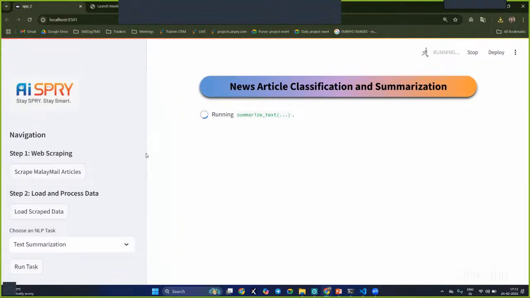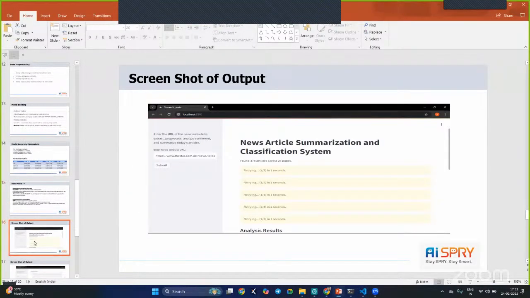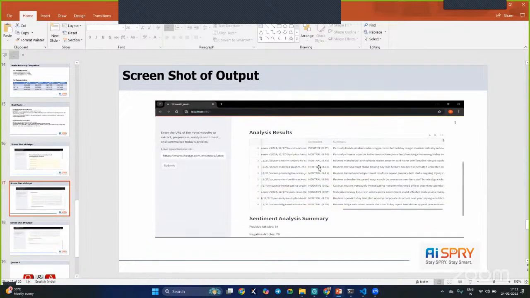It's taking some time. Let me show you that in a screenshot. So we have prepared that as an output. So here you can see the result, which will give you a tabular format.